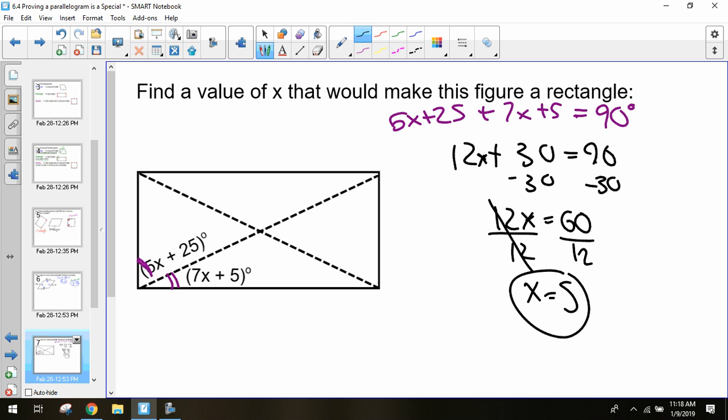Good. So you were able to use our knowledge that rectangles have to have 90 degrees in their angles to solve this. Once again, the main thing I'm looking for is how can we use those properties. How can you use that property to set up that equation? Solving the equation is just the action.